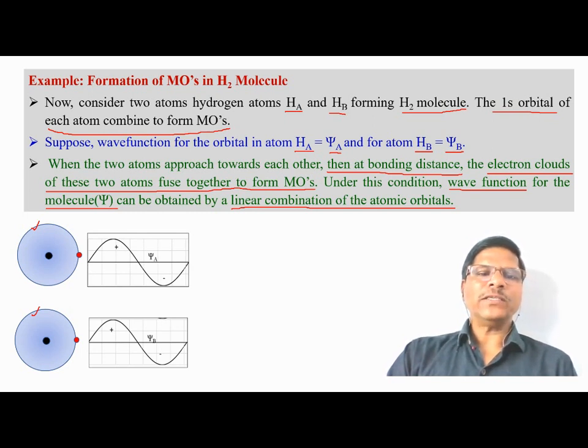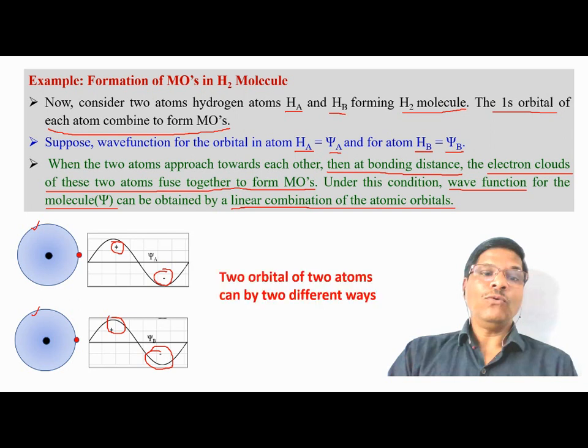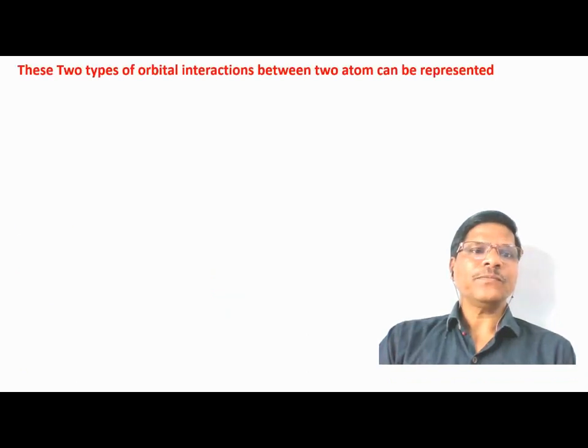As a wave function can be positive or negative, the combination of wave functions, that is atomic orbitals, can take place in two different ways.